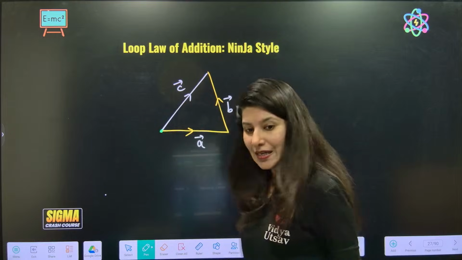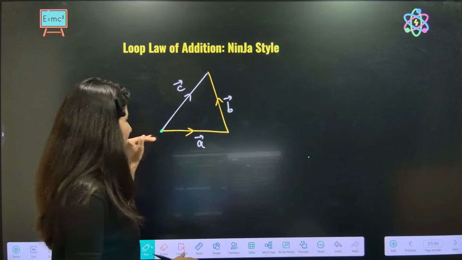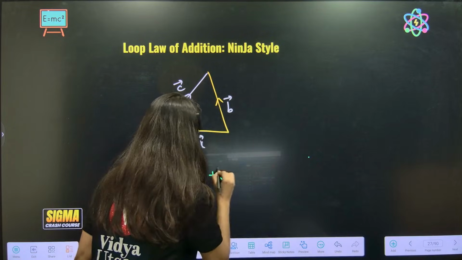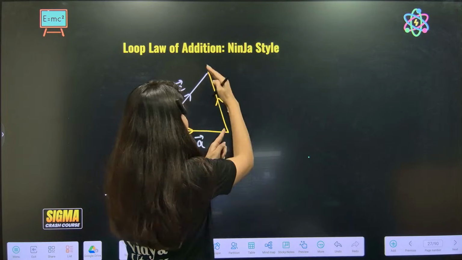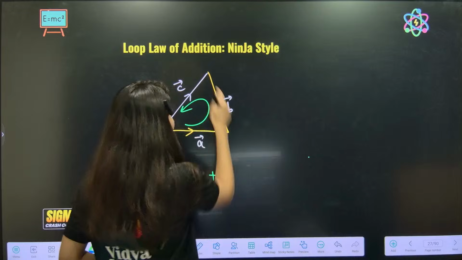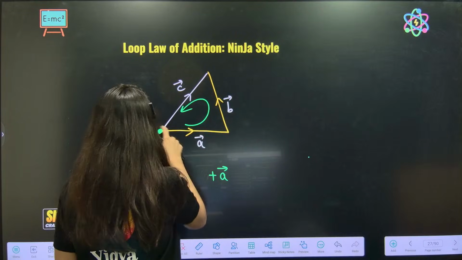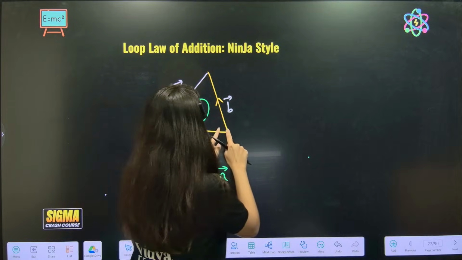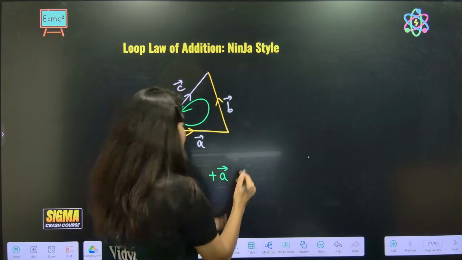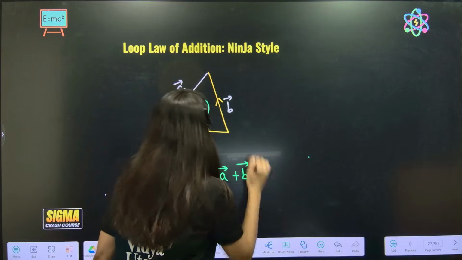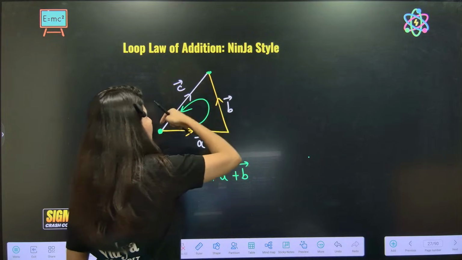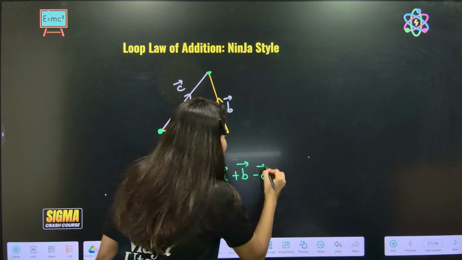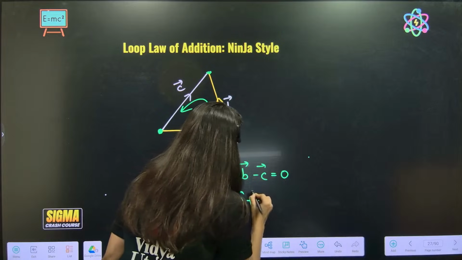Okay, now you'll be like, okay, very easy. Understand. A vector: if you are going in that direction, write positive A vector. So you are going like this. This is your loop. Create a loop, so you'll start from here and you will end here only. So A, then B. B also, ma'am, same direction, so plus B. Now you have to come back. Can you see you are going opposite to C? So minus C is equal to 0. And this is A plus B is equal to C.